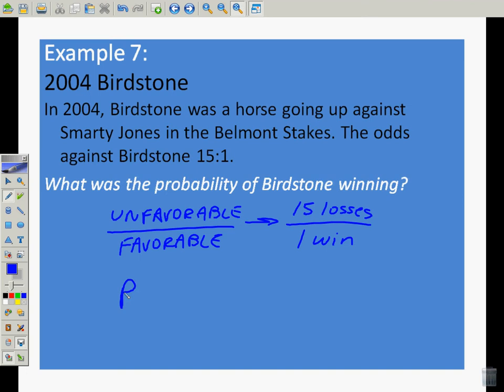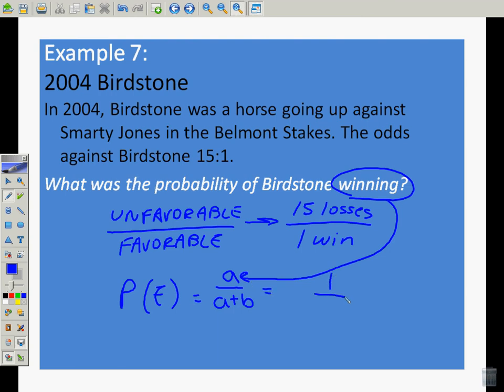So what we're saying is this: the probability of this event is equal to A over A plus B. In this case, our A, or what we want to happen, is the win. So there's 1 out of 16 ways, a 1 in 16 chance of winning. That breaks down to a 6.25% chance of Birdstone winning.